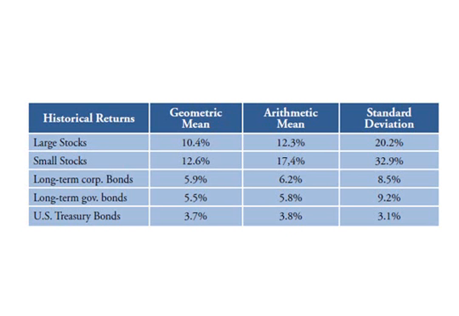Most people are surprised to see how big of an impact the standard deviation has on the geometric mean, the compound annual growth rate. Small cap stocks still fared better, but by a significantly smaller margin. Are you willing to accept 60% higher volatility for a 20% higher return?